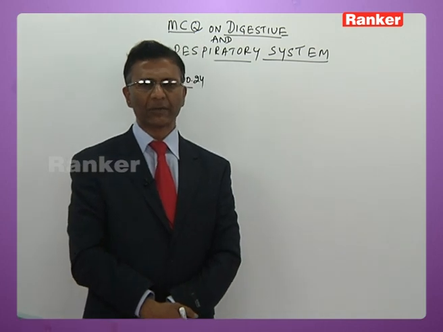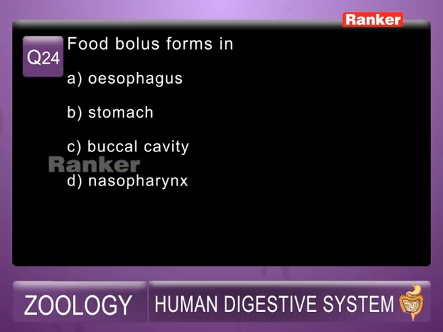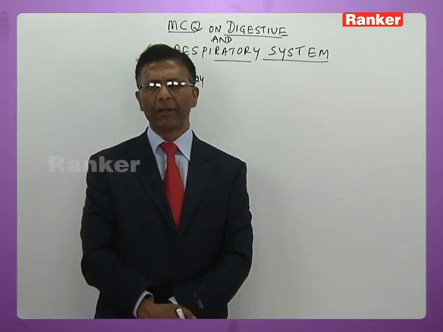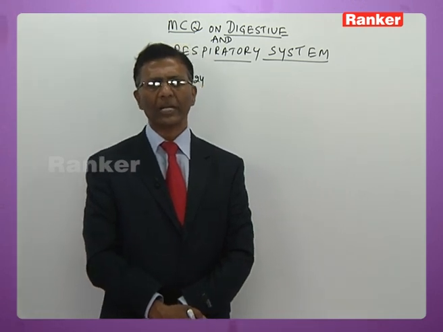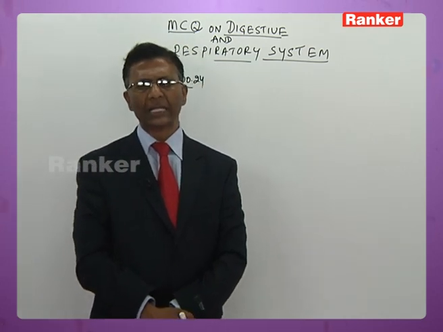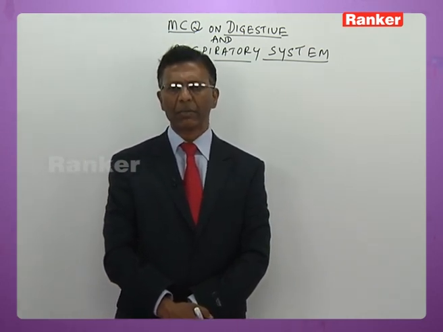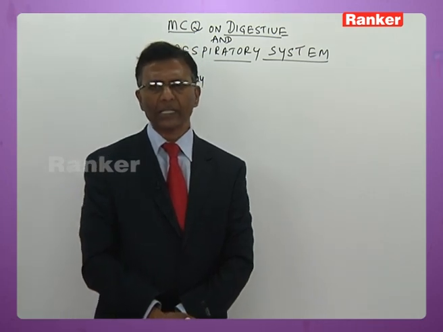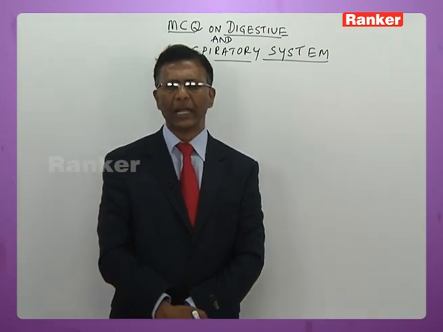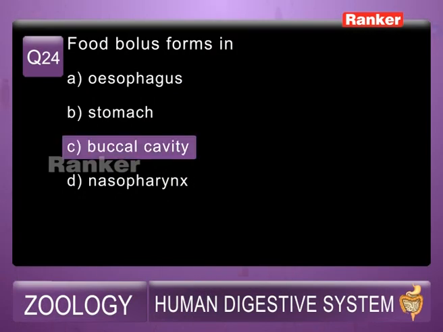Now, 24th question. Food bolus forms in: A, esophagus, B, stomach, C, buccal cavity, D, nasopharynx. Bolus formation takes place in the buccal cavity, so the answer is C. In the stomach, it is called chyme, and in the intestine, it is called chyle. I shall repeat once again: in the buccal cavity it is called bolus, in the stomach chyme, and in the intestine chyle, C-H-Y-L-E. So the answer is C.